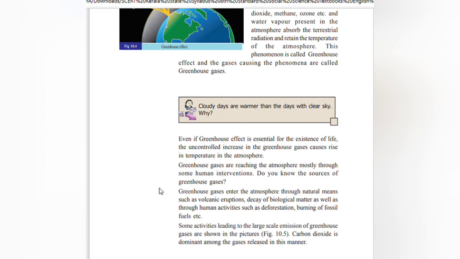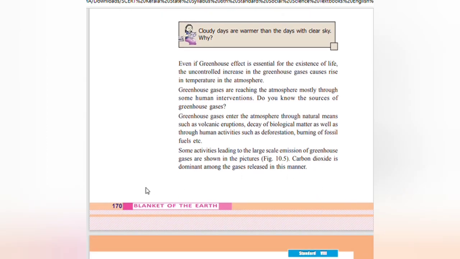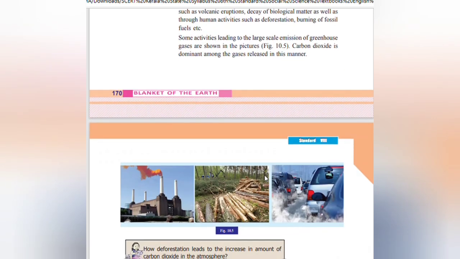Do you know the sources of greenhouse gases? Greenhouse gases enter the atmosphere through natural means such as volcanic eruptions, decay of biological matter, as well as through human activities such as deforestation, burning of fossil fuels, etc. Some activities leading to a large-scale emission of greenhouse gases are shown in the figure. Carbon dioxide is dominant among the gases released in this manner.